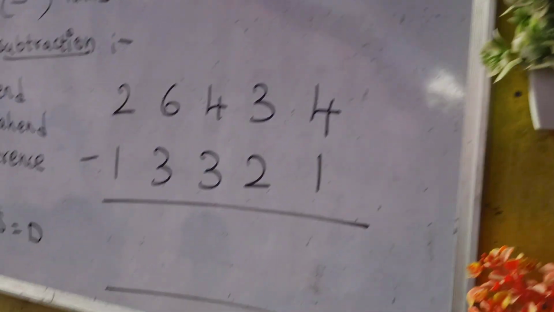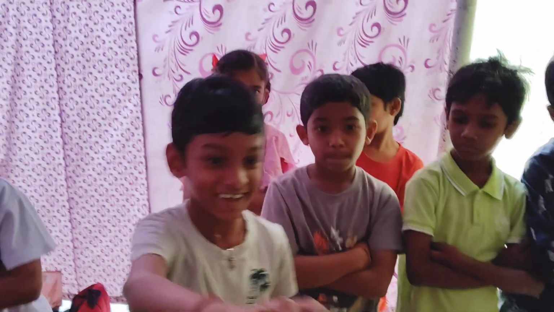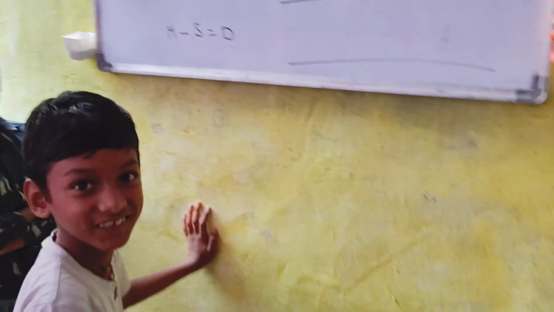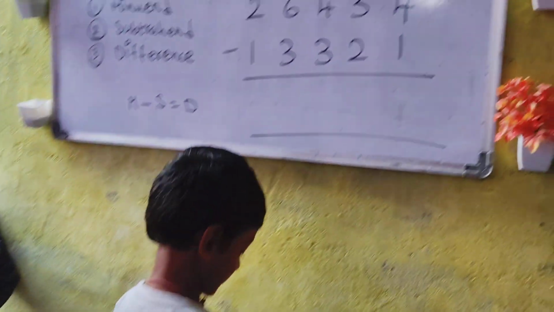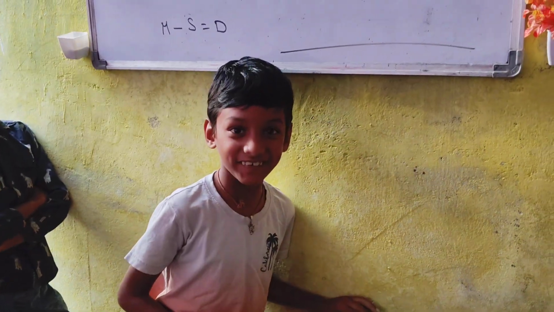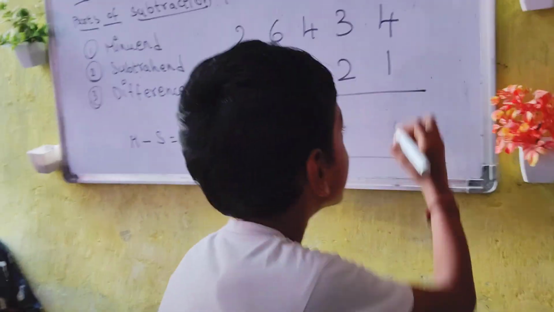So I have written one more problem on the board. Now I want Jitender to come and solve it. Take Jitender. Climb on the chair carefully. Is that height enough for you? You can climb if you want. Climb, no problem.